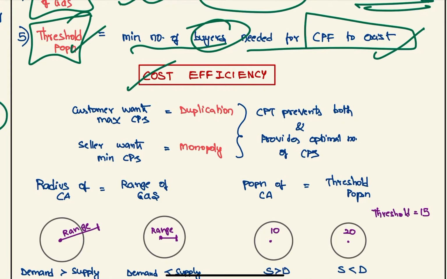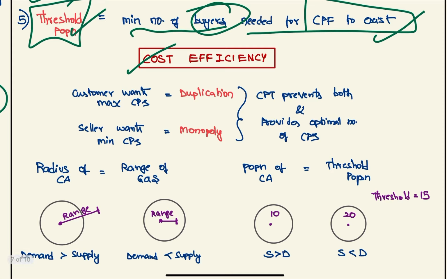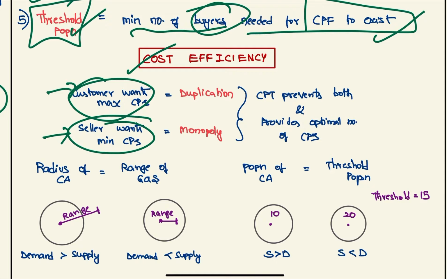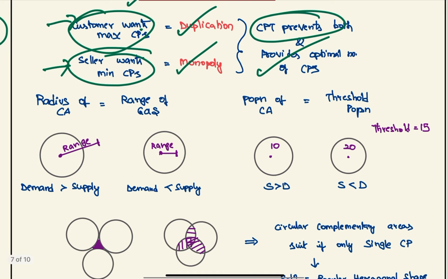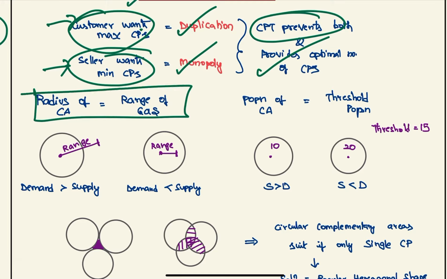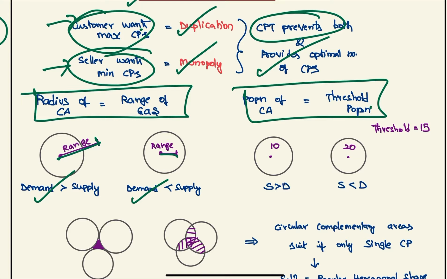Next, to attain cost efficiency, what should we do? First of all, the customer wants the maximum number of CPs because he wants the best service, and the seller wants the minimum number of CPs because he wants to reduce his cost. But this will lead to duplication and this will lead to monopoly. CPT wants to prevent both and provide an optimal number of central places. So for this, first the radius of the complementary area must be equal to the range of goods and services. If the range is more than the radius of the complementary area, demand will be more than supply, and if it is less, demand will be less than supply. And second, the population of the complementary area must be equal to the threshold population. For example, if the threshold is 15 and there are only 10 people there, supply will be more, and if there are 20 people, supply will be less.